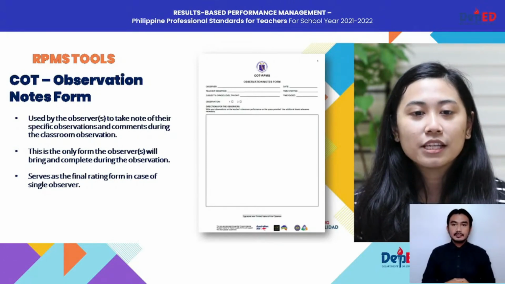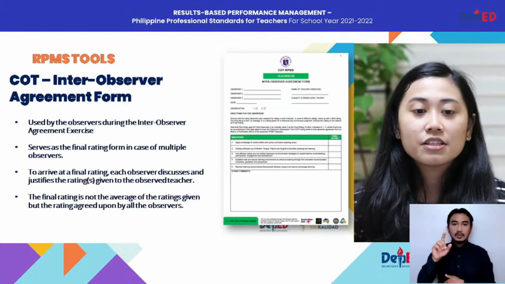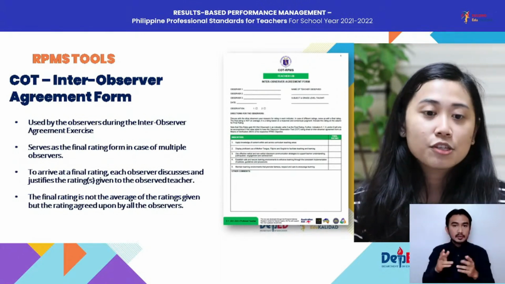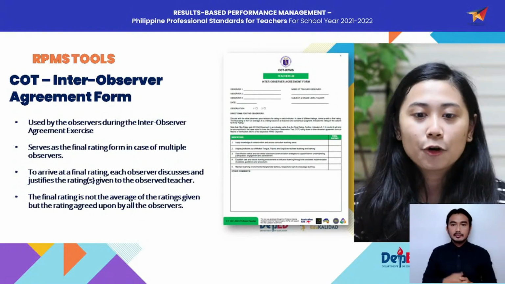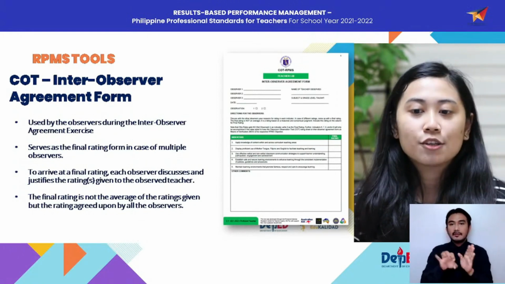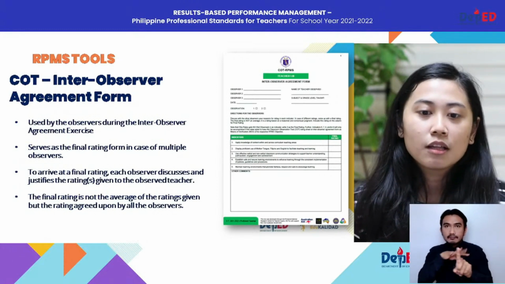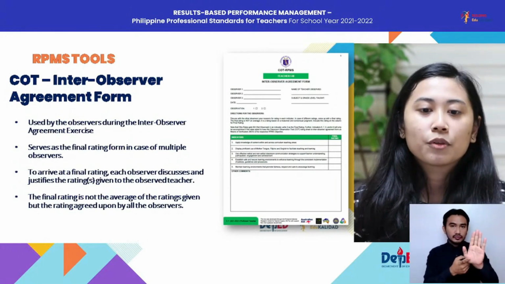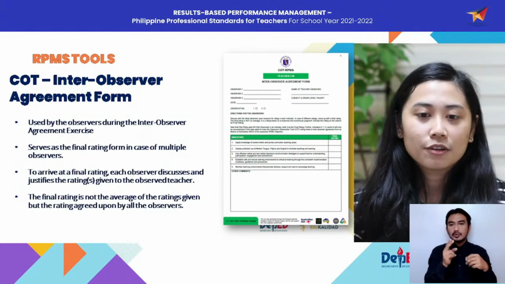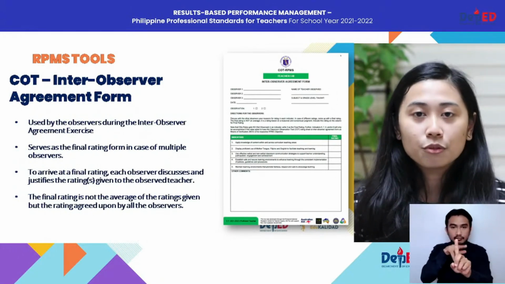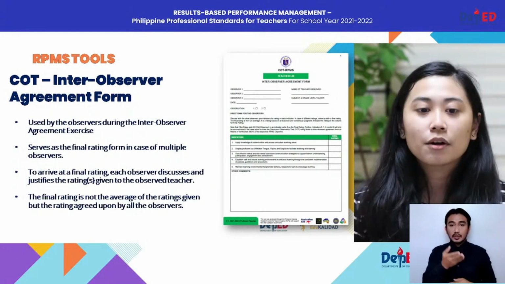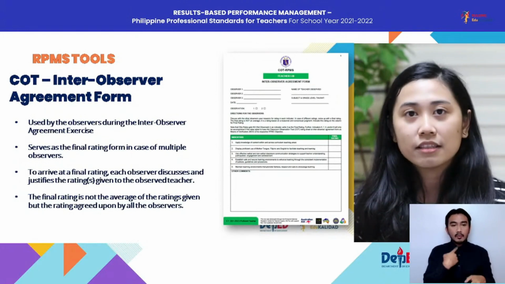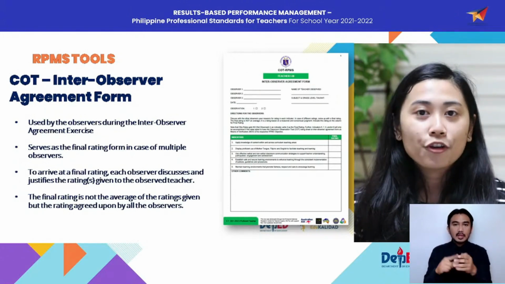Next, you have here the COT Inter-Observer Agreement form, and this is used by observers during their inter-observer agreement exercise. This one serves as the final rating form in case of multiple observers, as opposed to the previous form, which is only used by a single observer. This inter-observer agreement form will be used if you have 2 or more observers present during your observation. Just a reminder to our observers, to arrive at a final rating, each observer discusses and justifies the rating or ratings given to the observed teacher or the ratee.